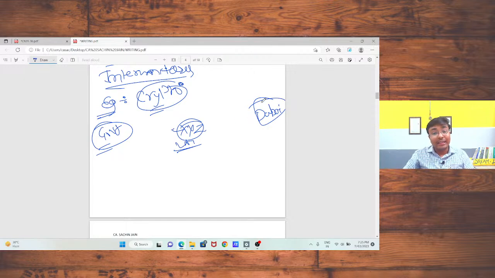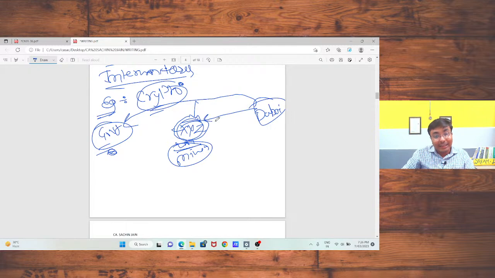Dubai is going to provide those services to the government of India, but XYZ Limited is doing the mining work for the government. XYZ is getting the data, and after mining, they will provide the final data to the government of India, and they will suggest whether crypto is favorable or not, and what the implications of crypto are.